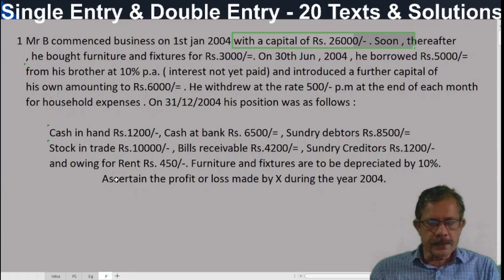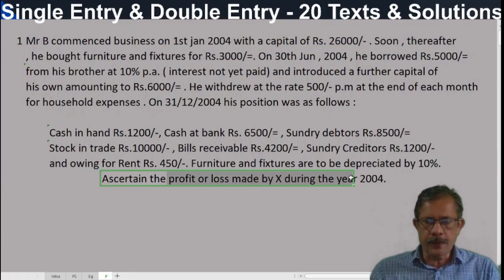Then what is in the question? Ascertain the profit or loss made. Here it is very important. Prepare trading and profit and loss account and the balance sheet. That is the conversion method. Profit and loss account and balance sheet are terms related to double entry. So we have to convert this information into double entry by putting debit and credit. That is the difference between single entry and double entry.